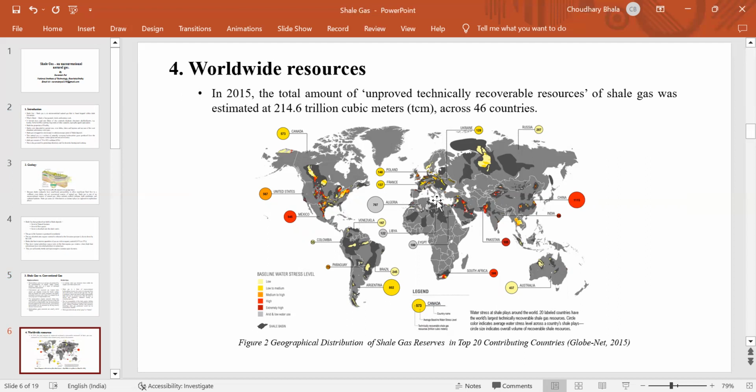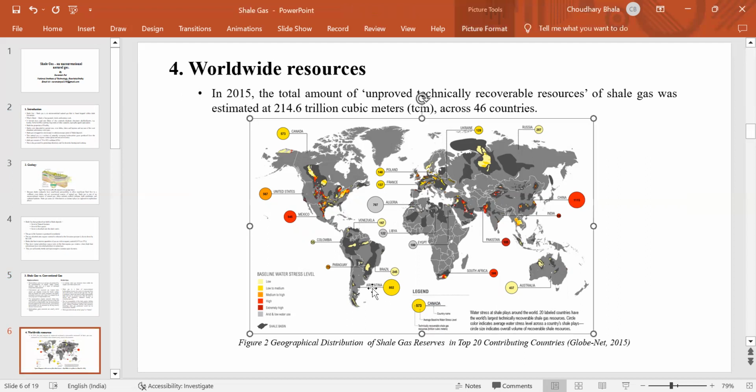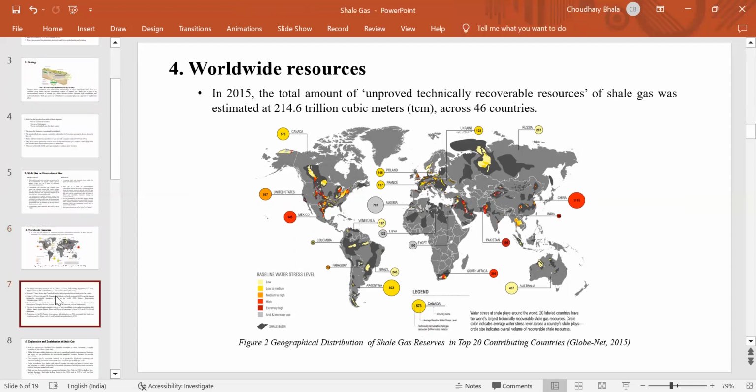After that there is Argentina, then Algeria, then United States, Mexico, and Canada, which have the most shale gas deposits worldwide. Now we will begin with the worldwide resources.